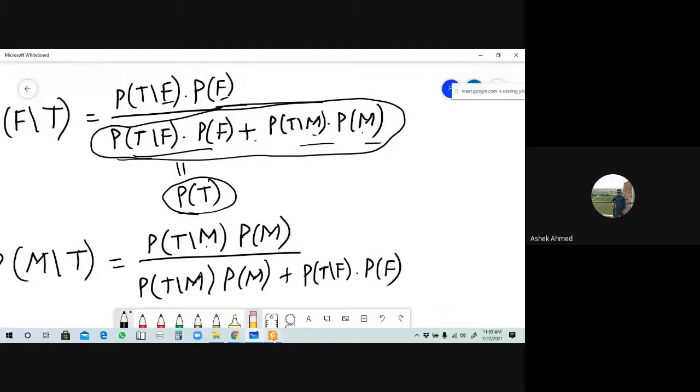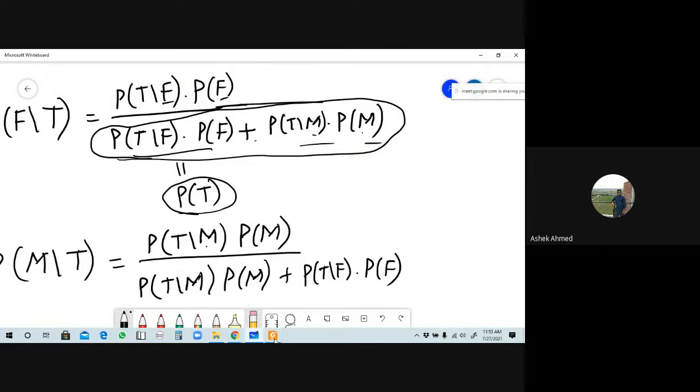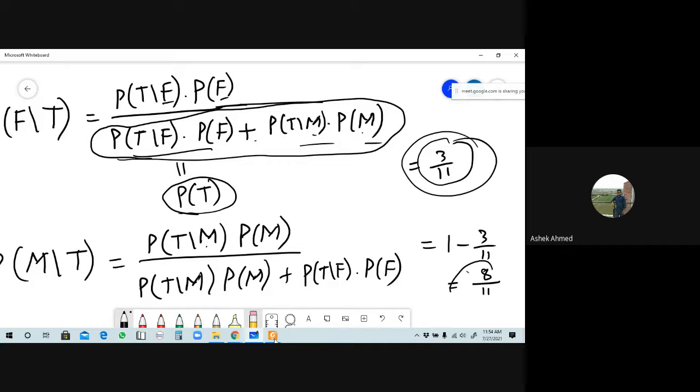But you have to remember that the value for a woman student is 3 by 11. If there are two categories, then the other value will be 1 minus 3/11 for the male. If you calculate this, you will get the result 8/11. From here you can say that the sum of the two posterior probabilities will be 1, right?